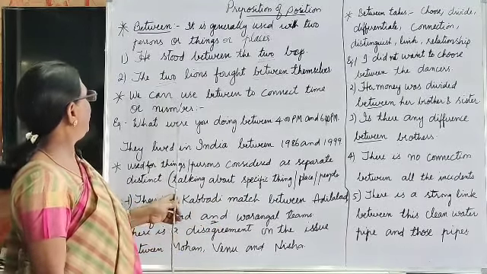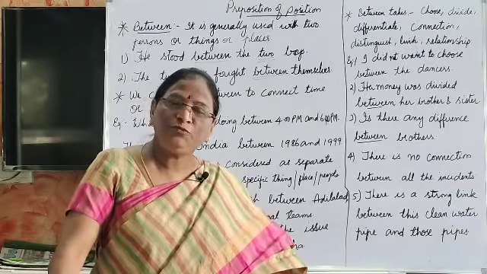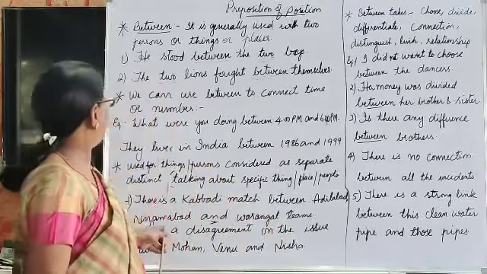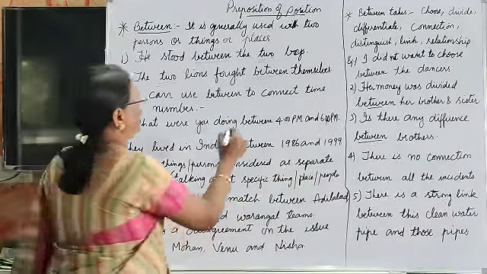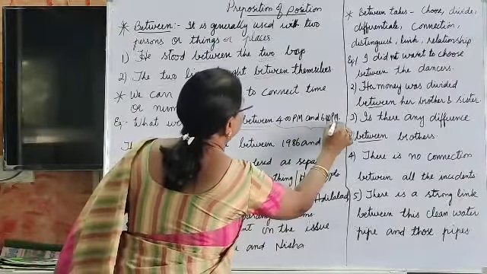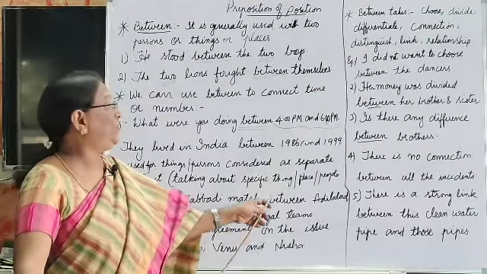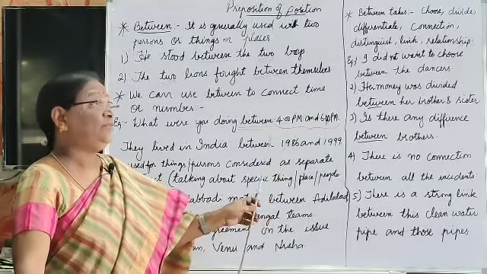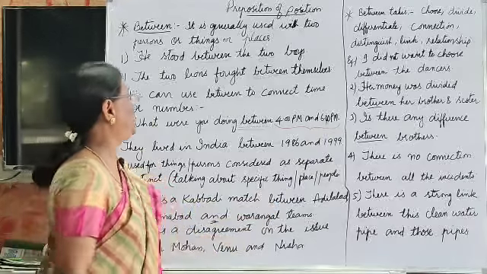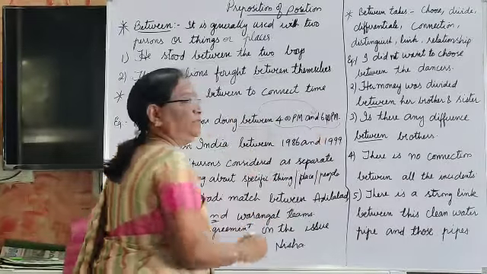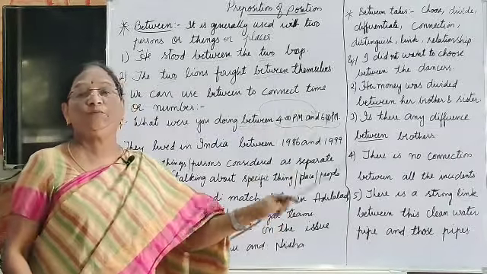And now let us go. We can use between to connect time or numbers. Example: what were you doing between 4 p.m. and 6 p.m.? See, here it is the connection of time. When we use between, we should use "between 4 p.m. and 6 p.m.", not "between 4 p.m. to 6 p.m." It is wrong.